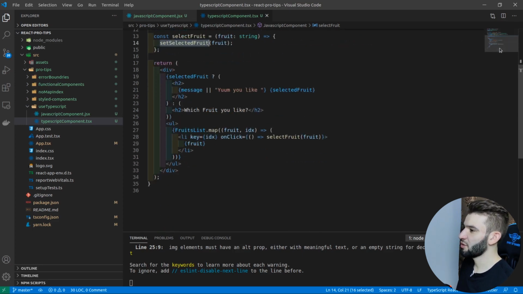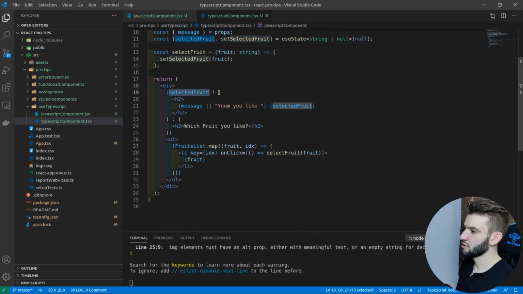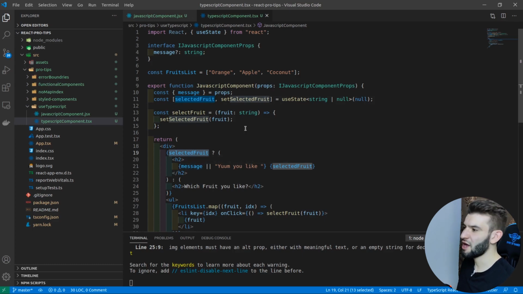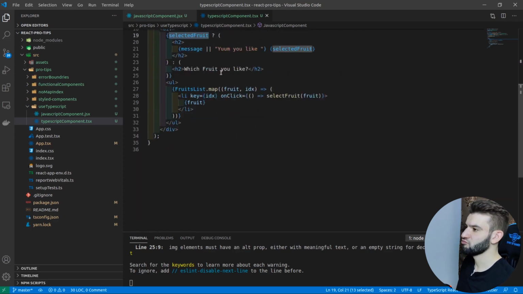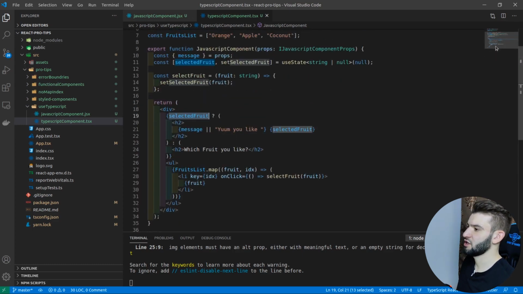Another one. So jumping into the rendering part, we got selected fruit. Sweet, right? So selected fruit, take a look at it. This one is either a string or null. If you have this one in the lines of like the 1000th line, you're pretty much not going to scroll all the way up to the first line and take a look at what the type actually is. Just hover over it, you got the type.